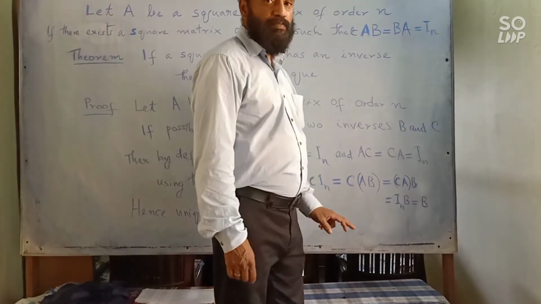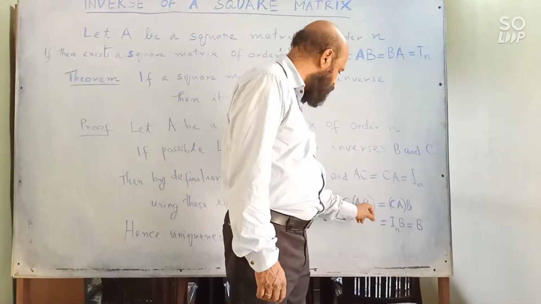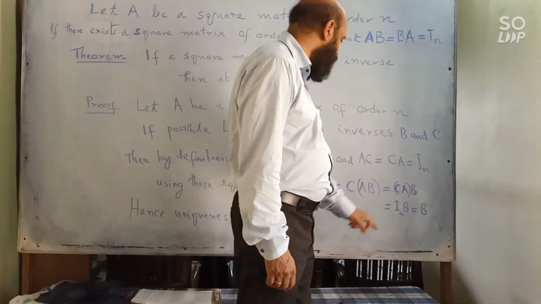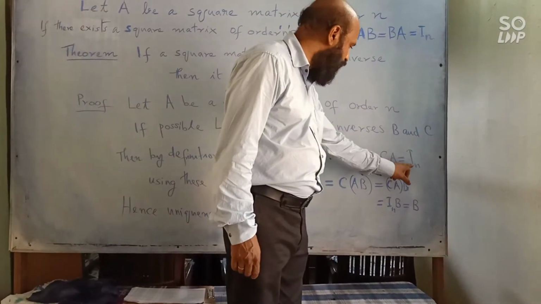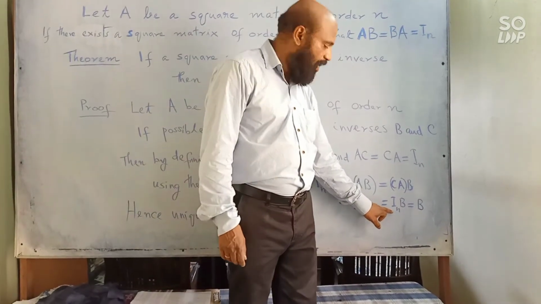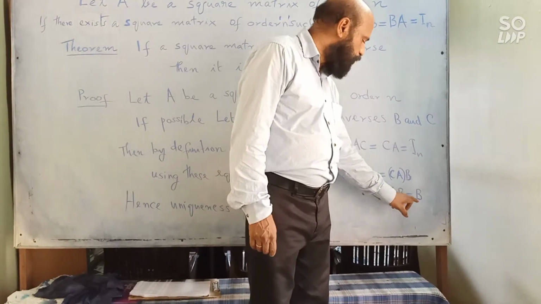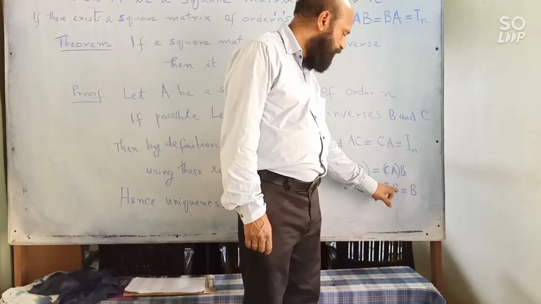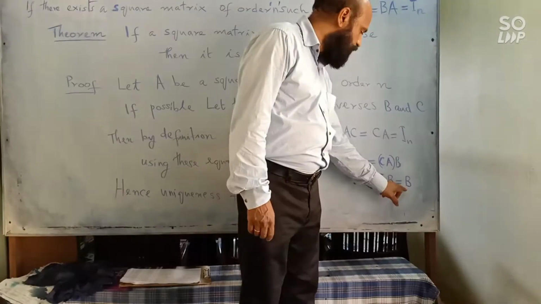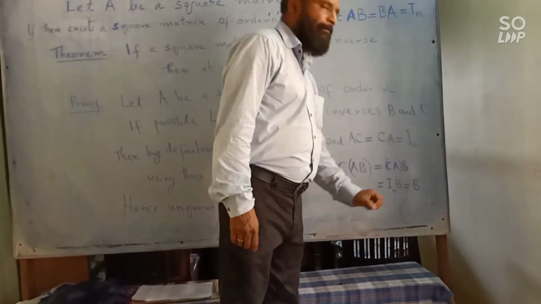Then since the matrix multiplication is associative, we can change this bracket. So this can be written like this, but C into A, as per this equation it is In. So instead of the CA we can write In. In into B is equal to B, because if I multiply a matrix by identity matrix, you will get the same matrix. So finally we are getting C is equal to B.